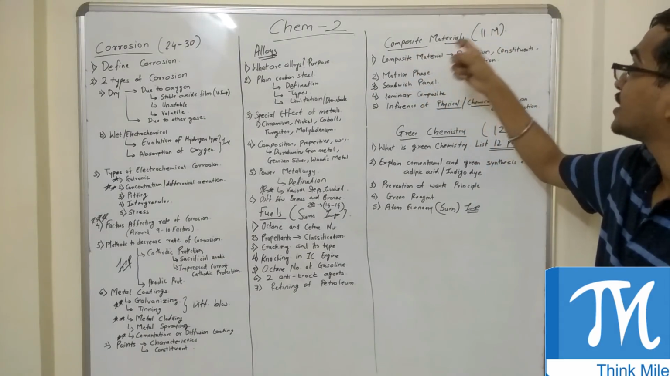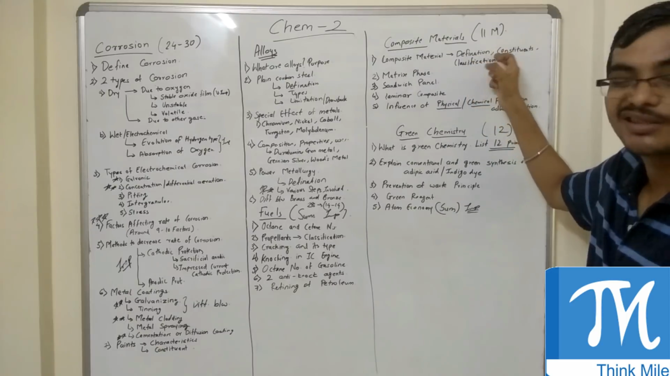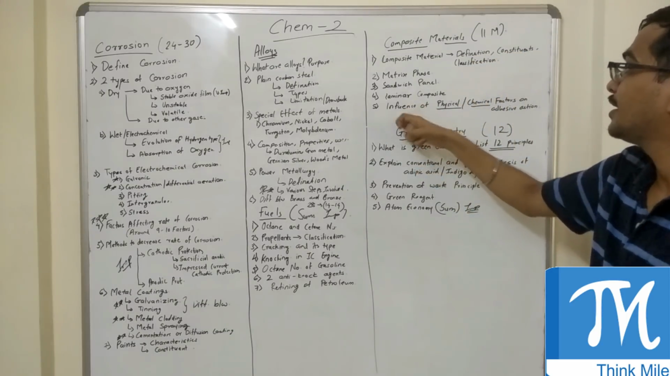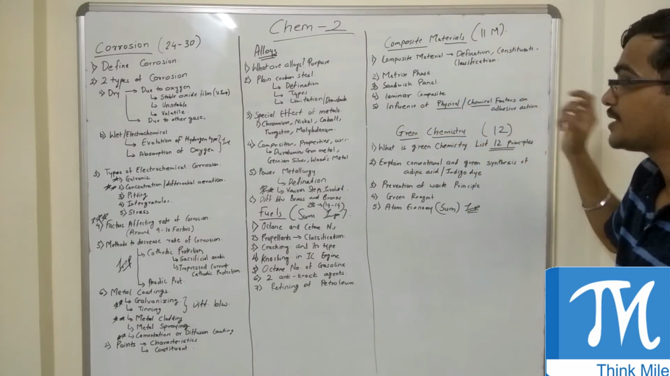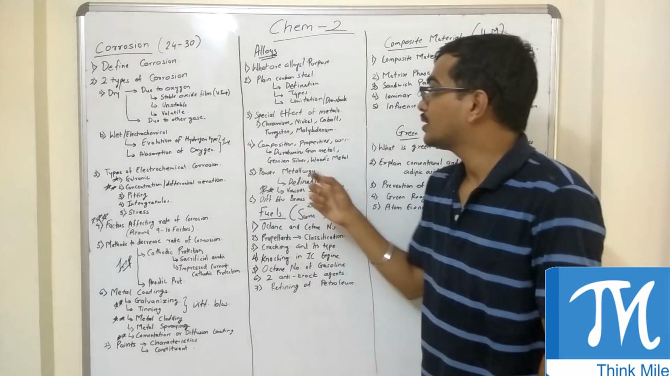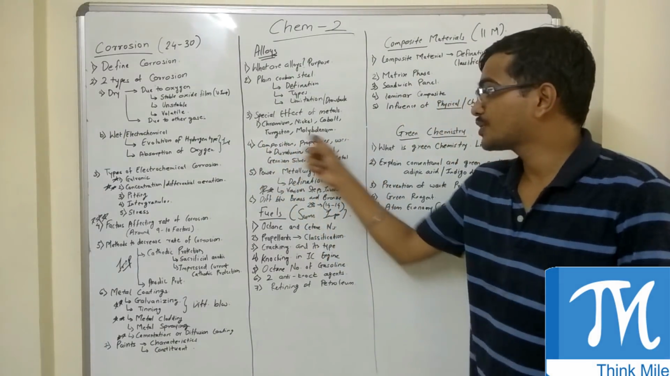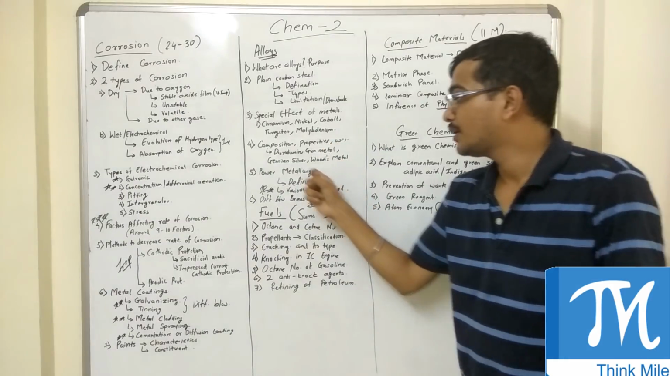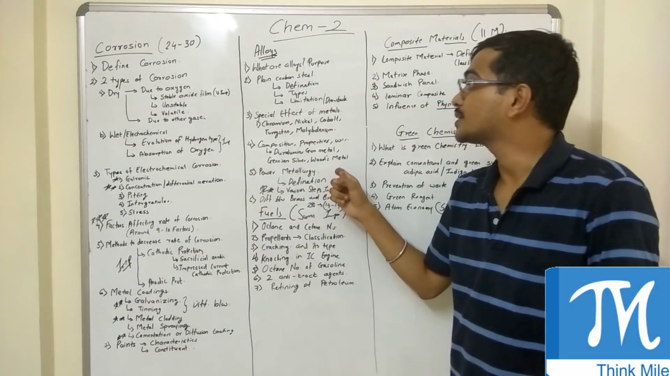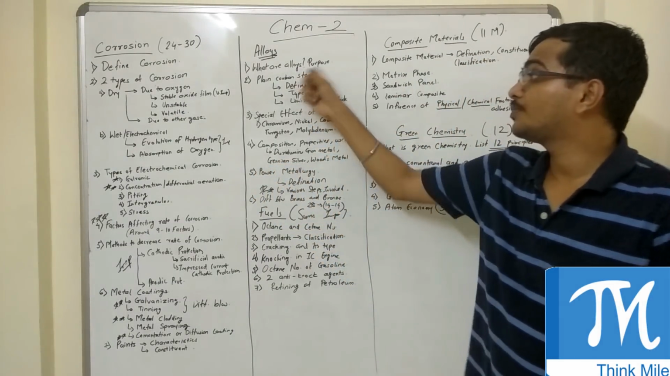What are composite materials? Definition, constituents, or classification. This is generally seen in every paper. Influence of physical and chemical factors on adhesive action. Then composite properties and uses, because again this is seen in every paper. And powder metallurgy I can see. And carbon chemistry.